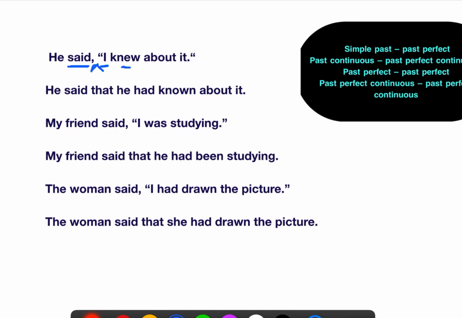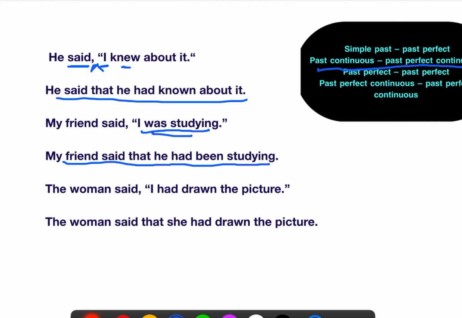This is called the reported verb. When it is said, then this kind of transition happens in the tenses. There are some cases where the tenses do not change, but we will come to that later. We are going to do it with said. So he said that he had known about it. I've written the answers here. My friend said, "I was studying." This is past continuous. Your past continuous becomes past perfect continuous. My friend said that he had been studying. Perfect also is there, had, and continuous is ing.